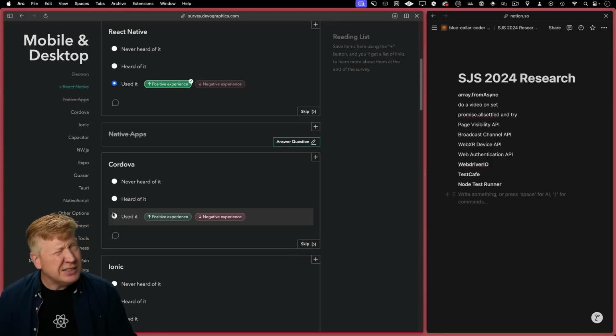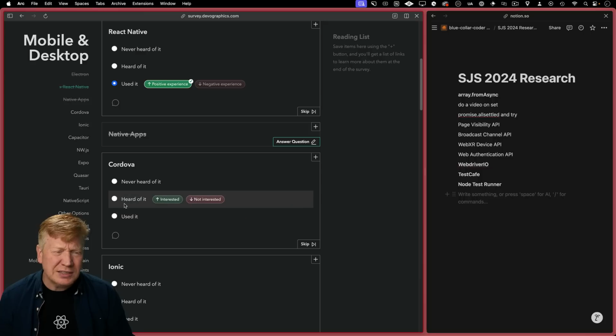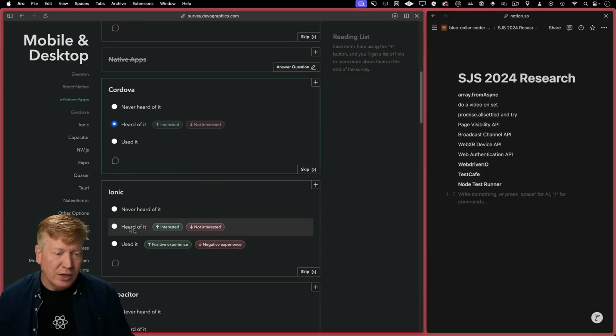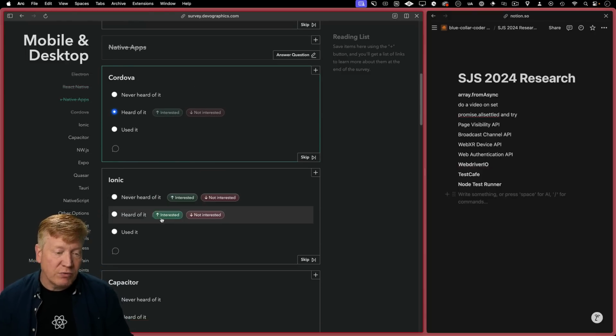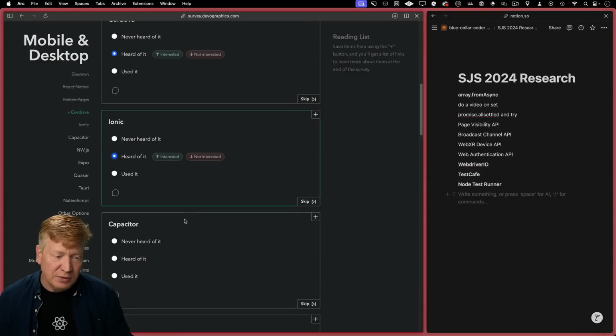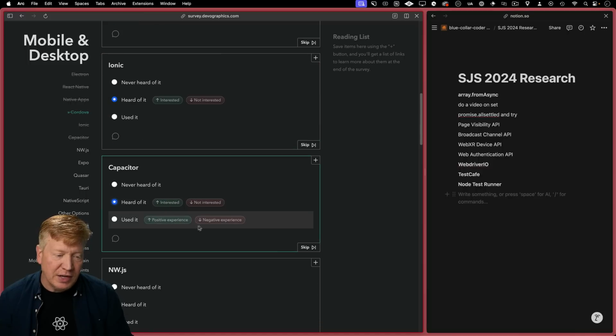Cordova. Isn't Cordova basically Electron? Like the older version of Electron? I'm just gonna put that. Heard of it. Ooh, Ionic. That's another one of those desktop frameworks. I have heard of it, have not used it. Capacitor. Heard of it, have not used it.